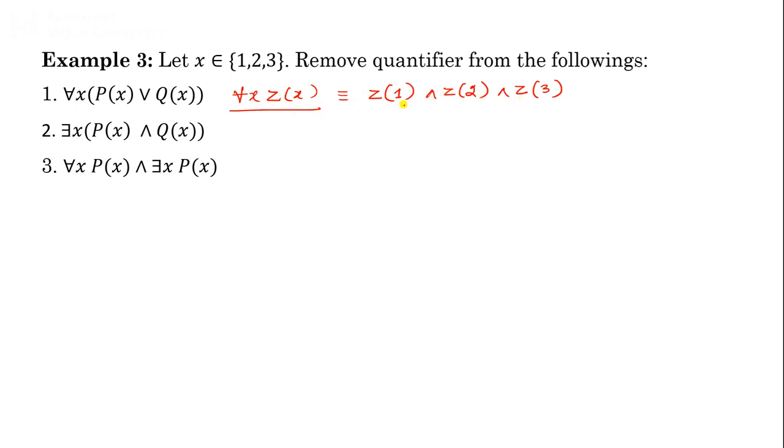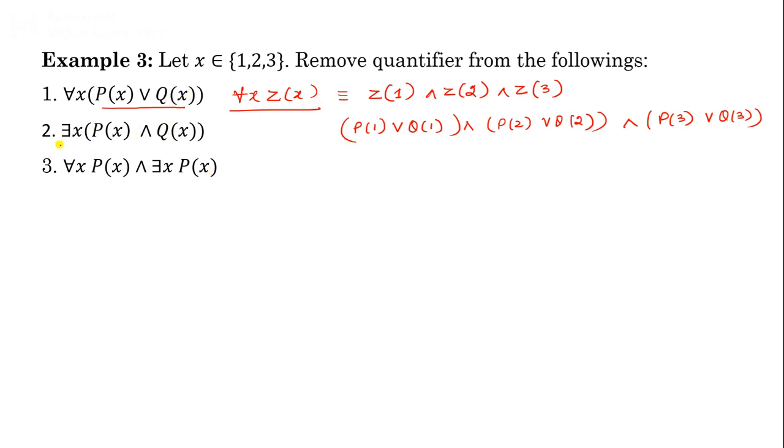So in this way you can remove the quantifier. But here in place of zx, px or qx is given. It means now you have to write px or qx for each value of x. So if you remove this quantifier, then in place of z1, how can I write? This is p1 or q1. So this is for z1, and z2, p2 or q2, and for z3, this is p3 or q3. So in this way you can remove the quantifier from this one.